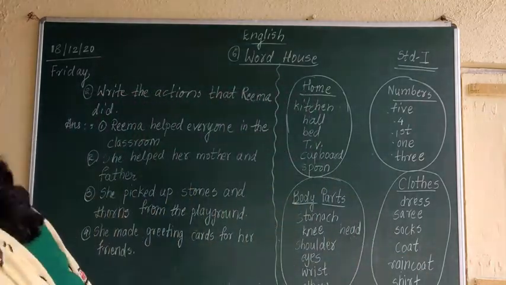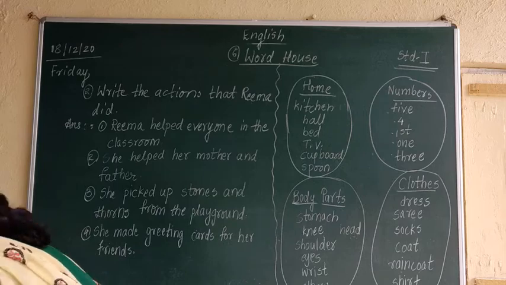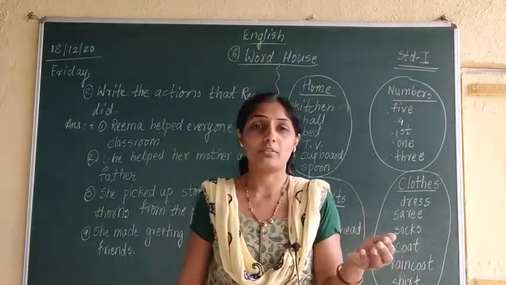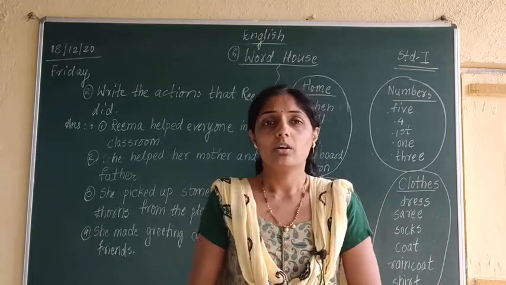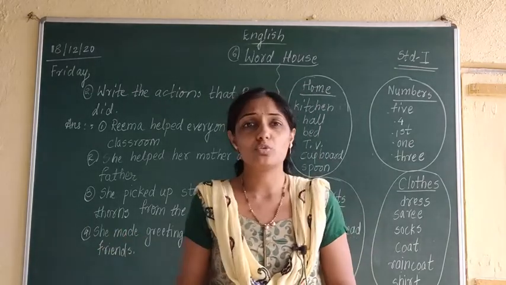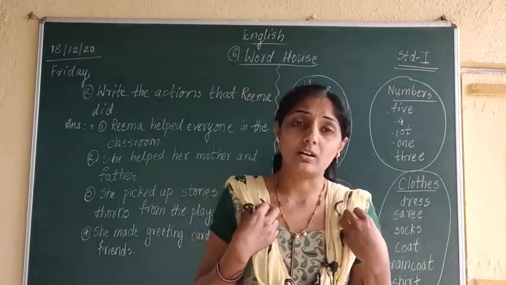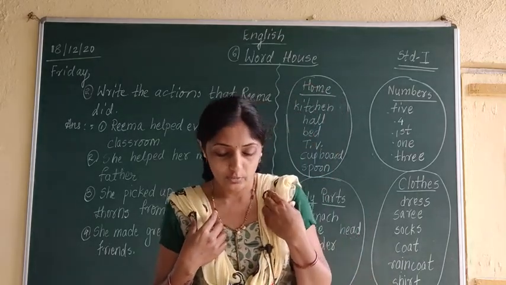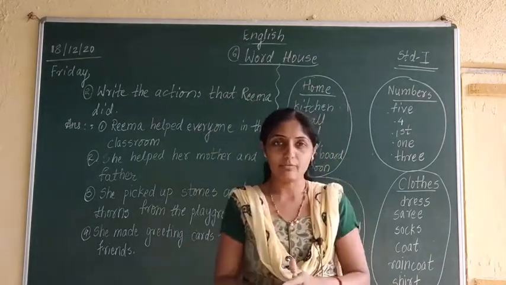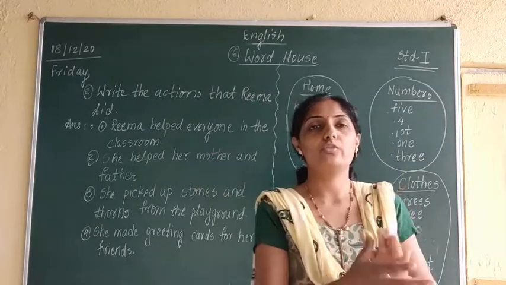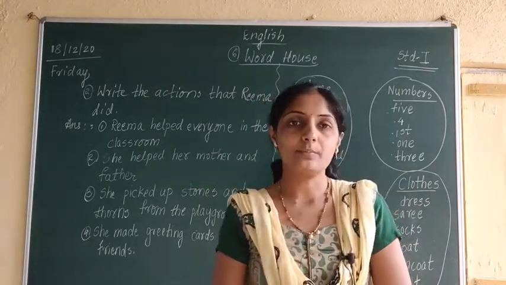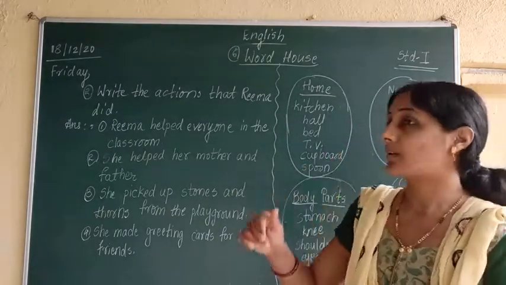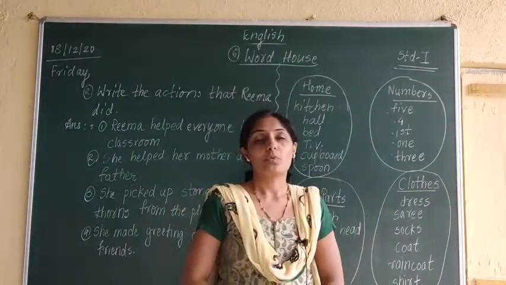Correct or not? Which words should you know? One, it is a number, you should know. Fingers, it is a body part, correct. If I say dress, then you should know it comes in clothes. In this way you should be able to identify which words will come in which column. Understood? In this way we have completed our lesson number 6 of unit 4, Word House.